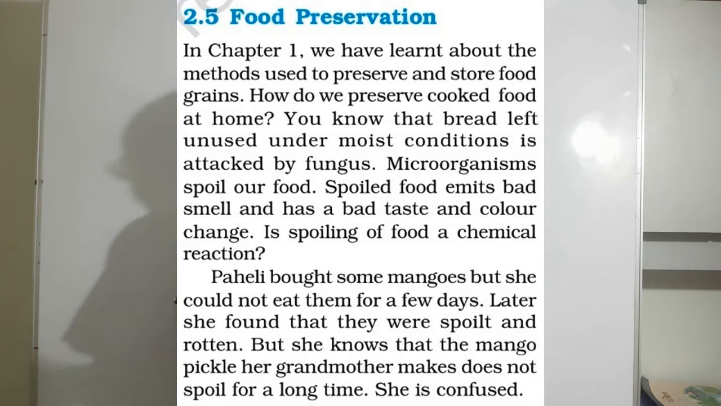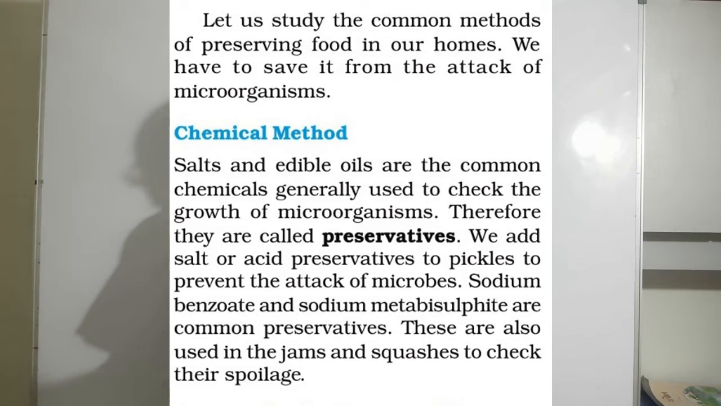Paheli bought some mangoes, but she could not eat them for a few days. Later she found that they were spoiled and rotten, but she knows that the mango pickle her grandmother makes does not spoil for a long time. She is confused. For the common methods of preserving food in our homes, we have to save it from the attack of microorganisms. The first method is the chemical method.